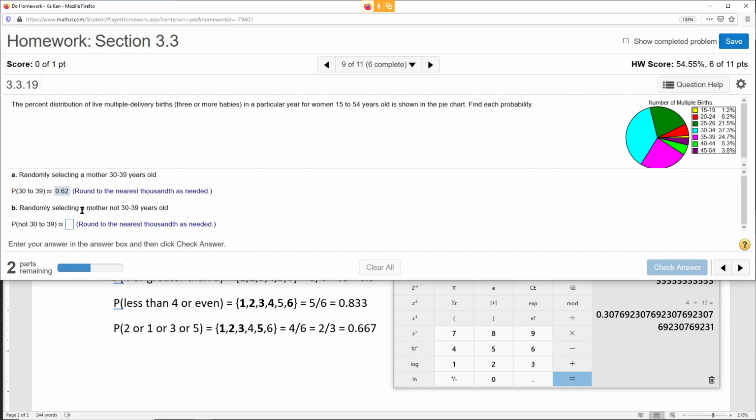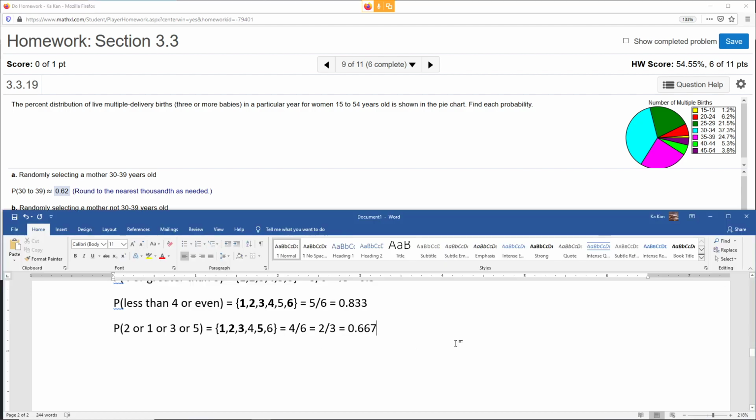And then what about people who are not between 30 and 39 years old? Think about this. The probability of not something, say not A, isn't that equal to 100% minus the probability of that? If you have a 25% chance of getting a promotion, then you have a 75% chance of not getting it.